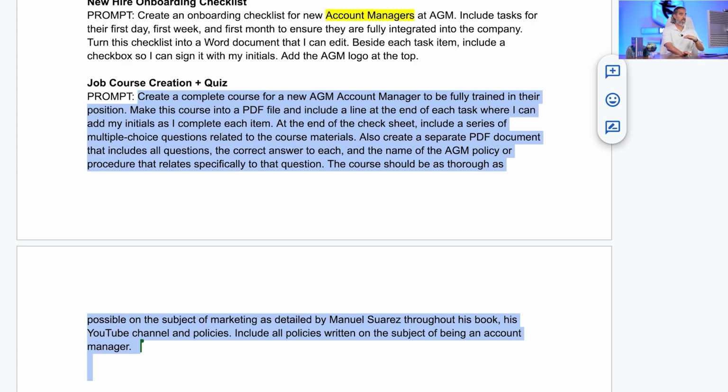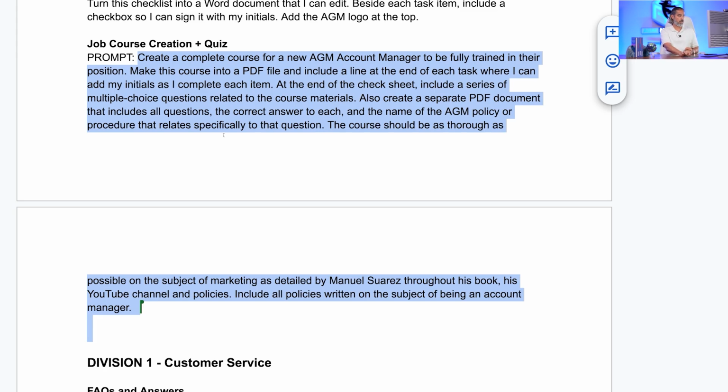At the end of the check sheet, include a series of multiple choice questions related to the course materials. Also create a separate PDF document that includes all questions, the correct answer to each, and the name of the AGM policy or procedure that relates specifically to that question. The course should be as thorough as possible on the subject of marketing as detailed by Manuel Suarez throughout his book, his YouTube channel, and policies. Include all policies written on the subject of being an account manager.